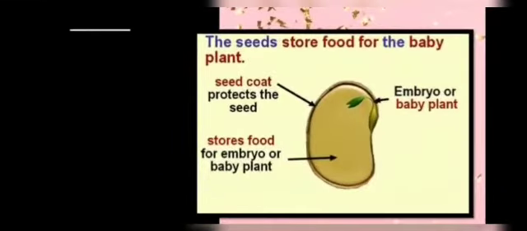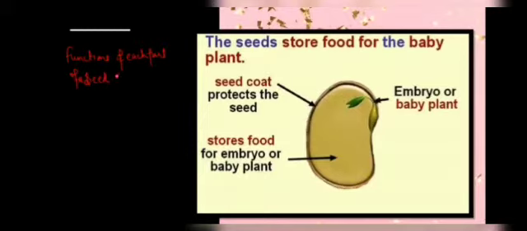So next we are going to discuss the functions of each part of a seed. What role does each part of a seed play?